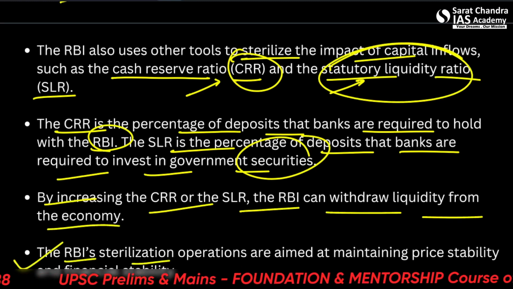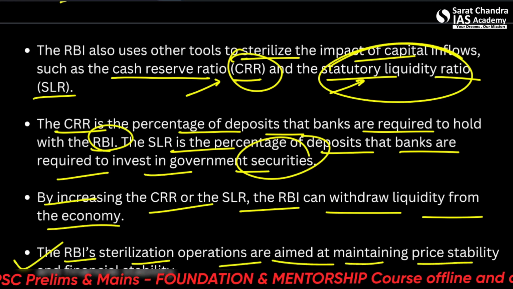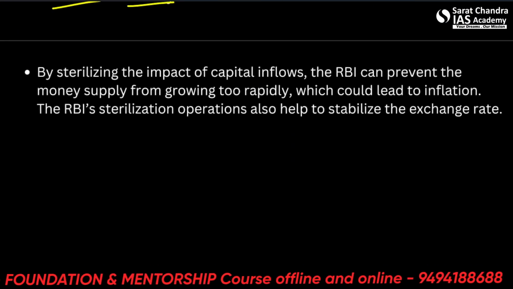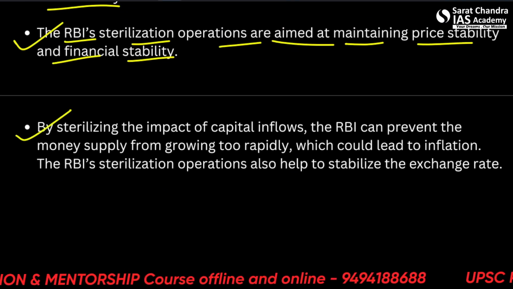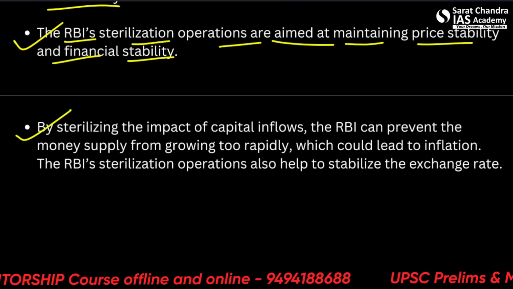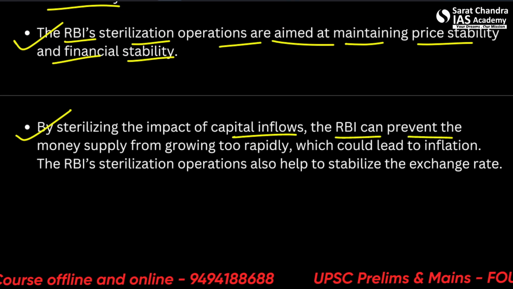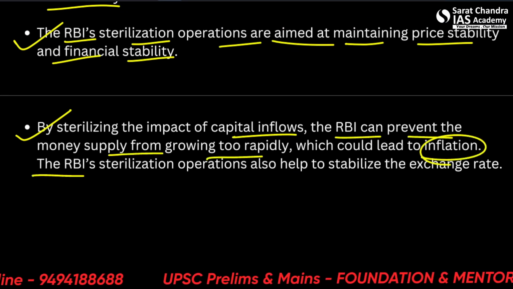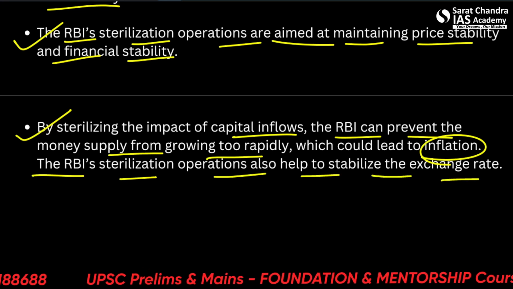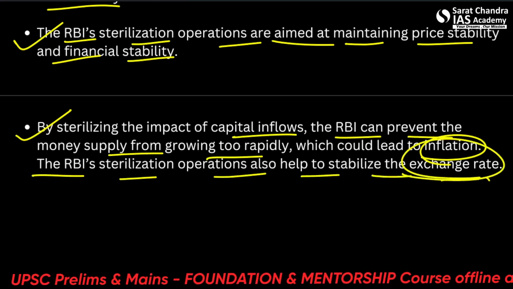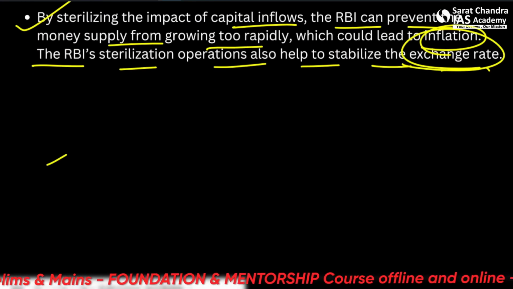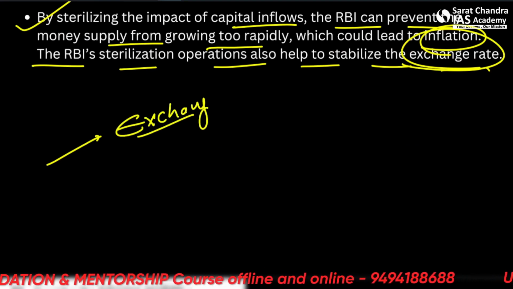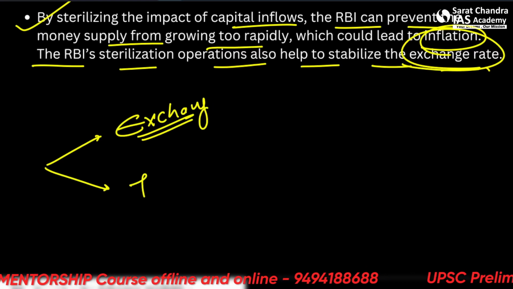The RBI's sterilization operations are aimed at maintaining price stability and financial stability. By sterilizing the impact of capital inflows, the RBI can prevent the money supply from growing too rapidly, which could lead to inflation. The RBI's sterilization operations also help to stabilize the exchange rate. So basically two things will be influenced here: exchange rate and inflation.